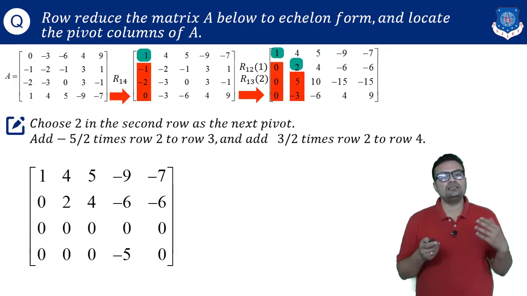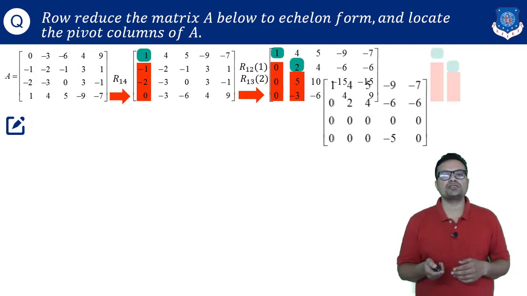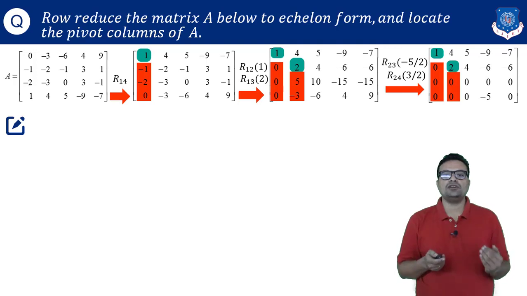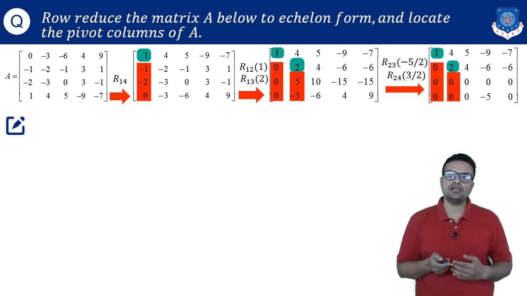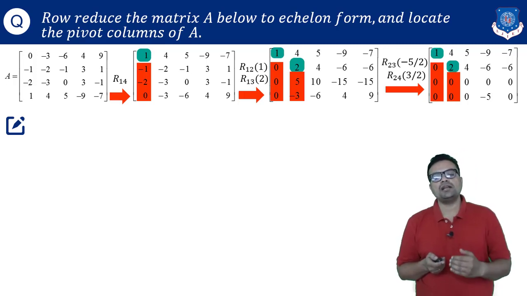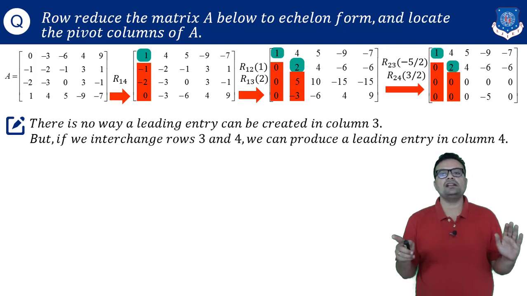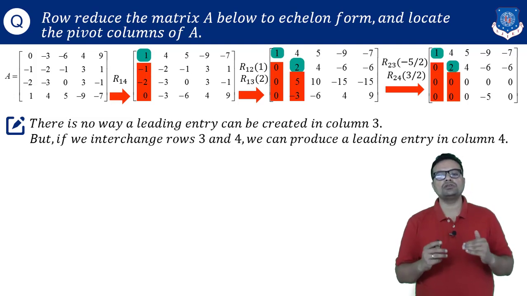So now this is the new matrix which we are deriving at the end of this new row operation. So these row operations are R2 multiplied by minus 5 by 2 added into 3, R2 multiplied by 3 by 2 added into 4. So now clearly my matrix is following row echelon form for first and second rows. Now I will move to the third row. Surprisingly, third row is with all 0 entries.